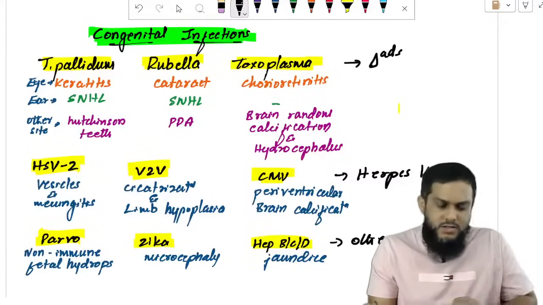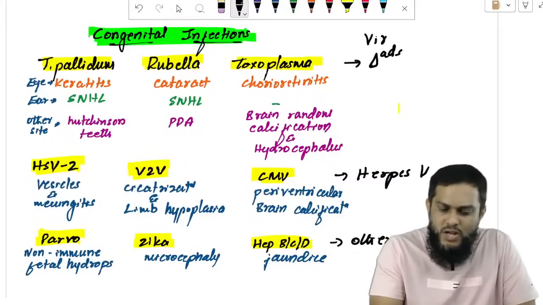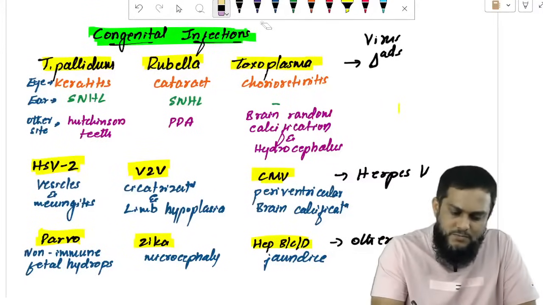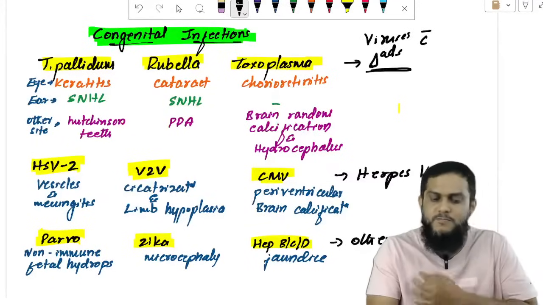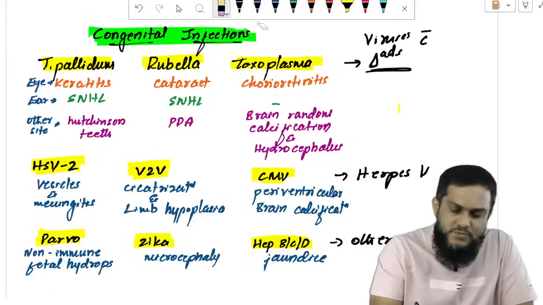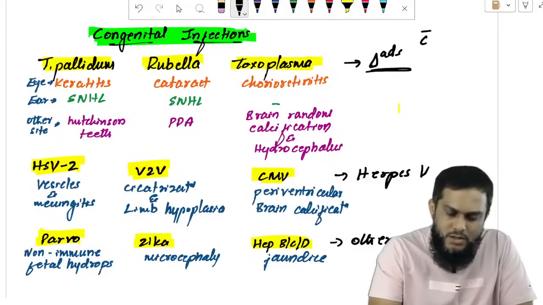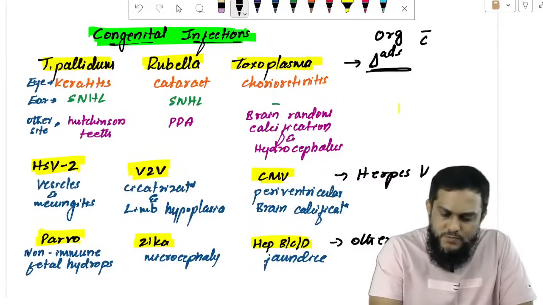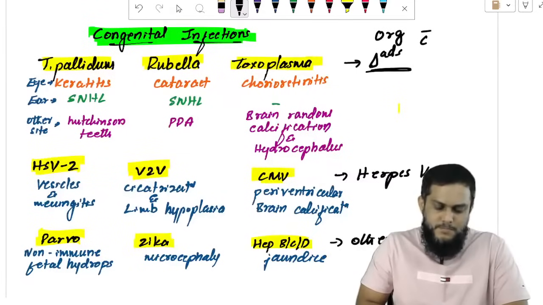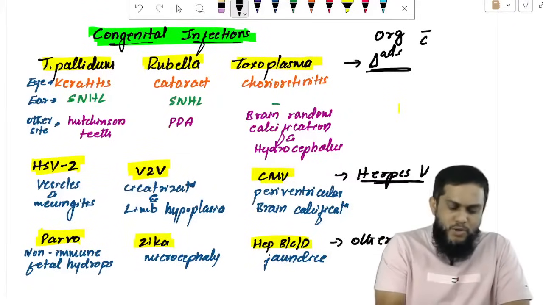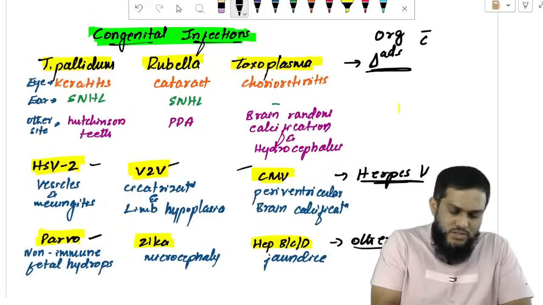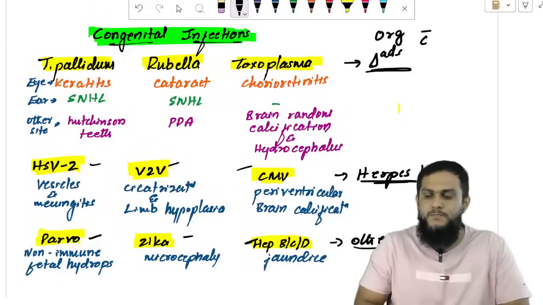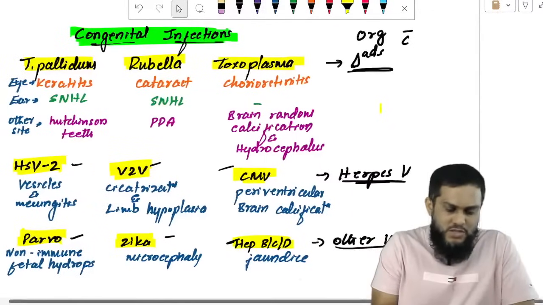I have arranged in such a way that first, viruses with triads, or you can say organisms with triads. And then herpes viruses, 3 important herpes viruses which cause congenital infection. Other viruses causing congenital infection.